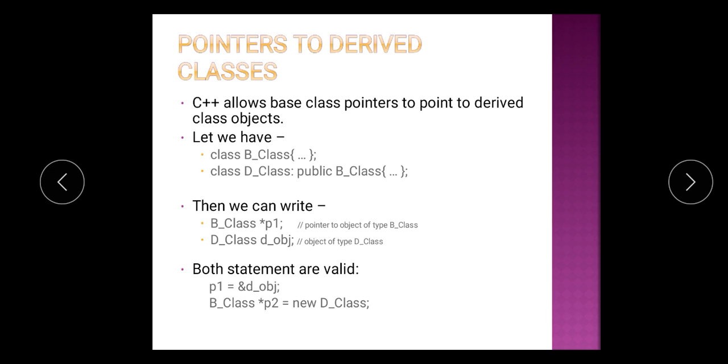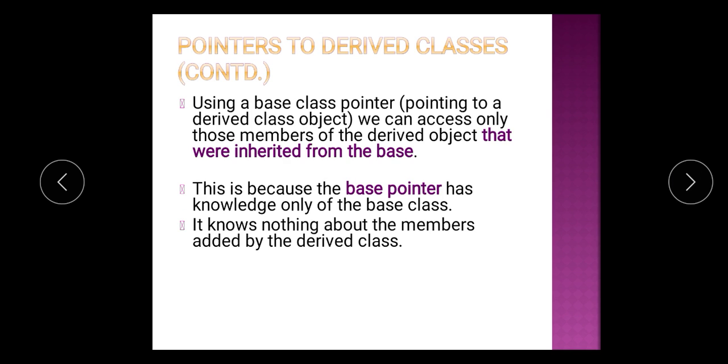Now we want to pass the reference of the derived object to the base class pointer. There are two ways in which you can do this: directly pass the reference of the derived object to the base class pointer, or you can say the base class pointer equals new D. That means with the help of the new operator you can create the object of the derived class and pass that reference to the base class pointer. In this way you can pass the reference of the derived class object to the base class pointer.